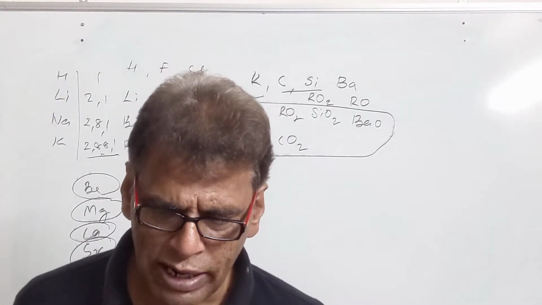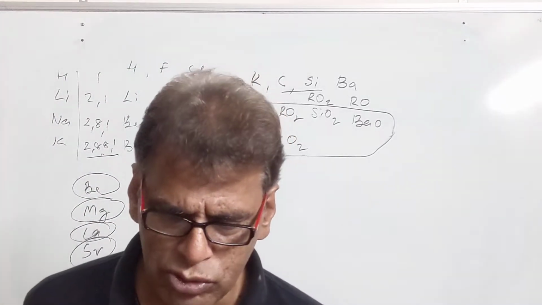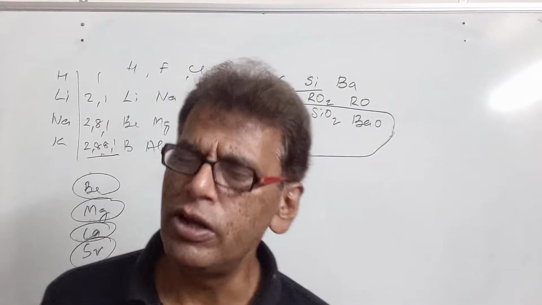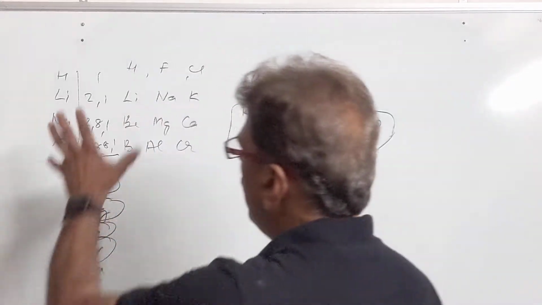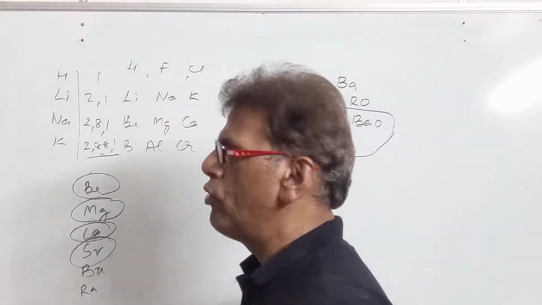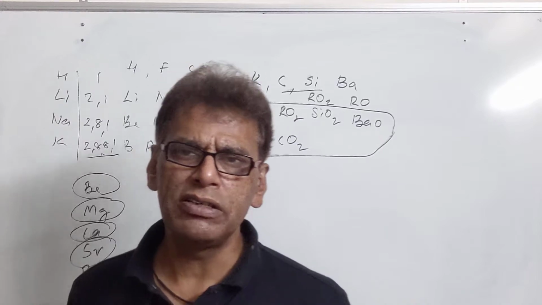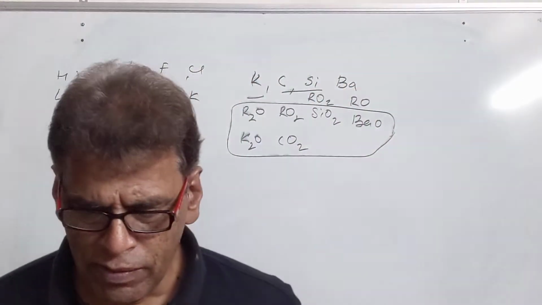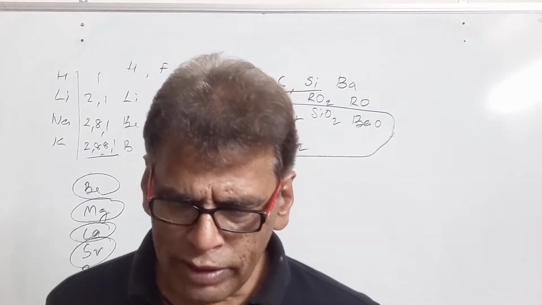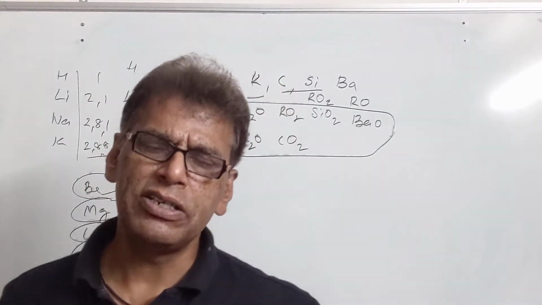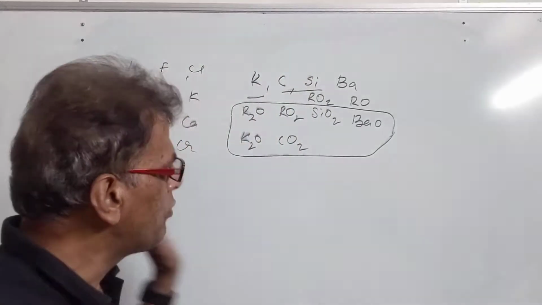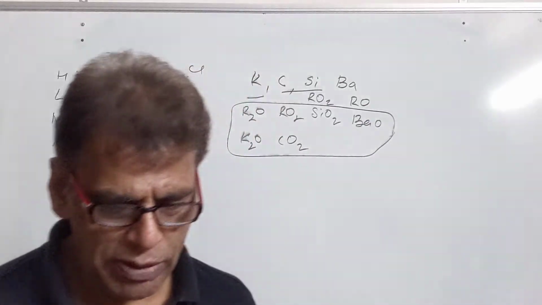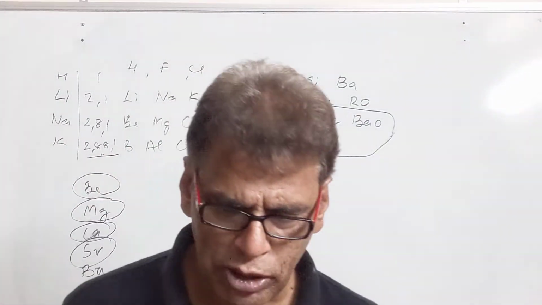Then the number of valence electrons increases, definitely it is true. The atoms lose their electrons more easily? No, these are the left hand side elements which have low ionization energy. Due to their larger size, they lose electrons easily as compared to the elements which are lying on the right hand side. Then oxides become more acidic. This statement is true, since we are moving from metallic to non-metallic character. So oxides are acidic in nature when we go to the right hand side of the periodic table.